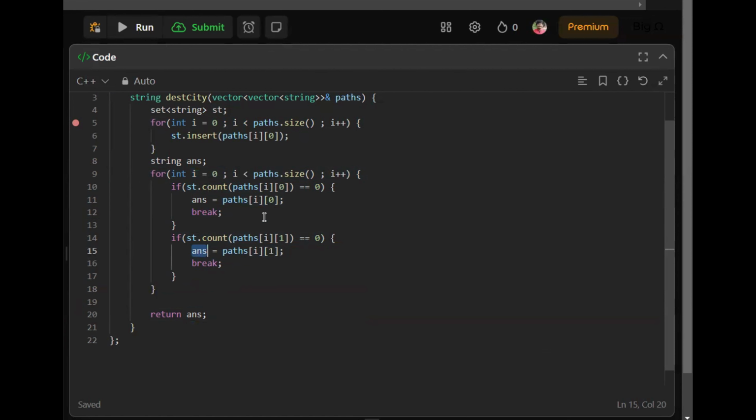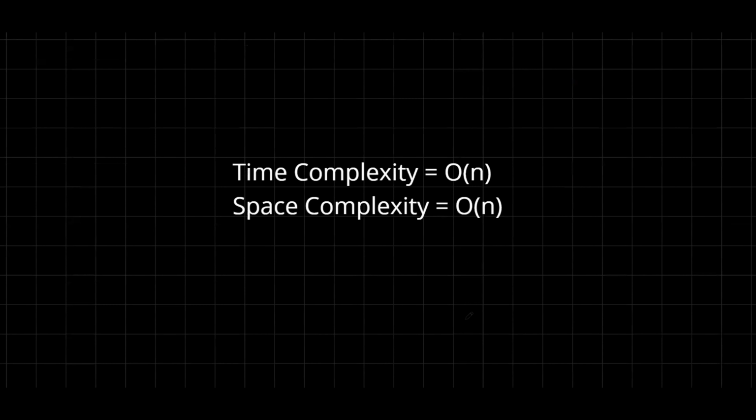Now let's move on to the time and space complexity analysis of this program. The time complexity is big O of n, because we have to iterate over each of the pairs of cities in the input array. The space complexity is also big O of n, because we are using a set data structure, which is extra memory, to solve this problem. In the worst case, the size of the set can be equal to the number of cities in the input array. So here we can say that the space complexity is also big O of n.